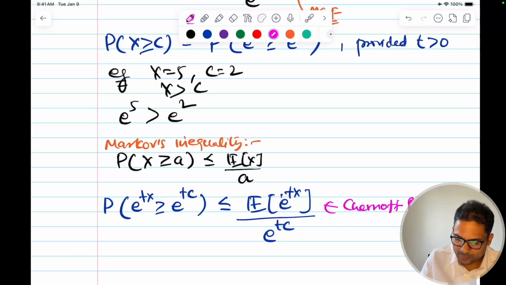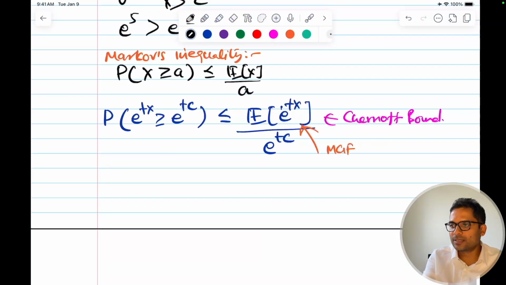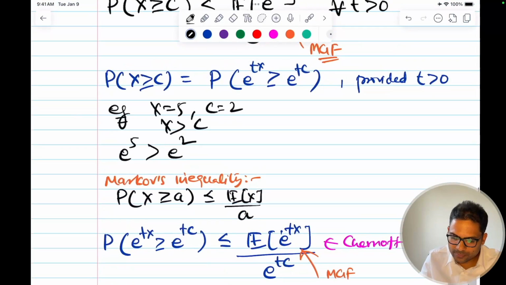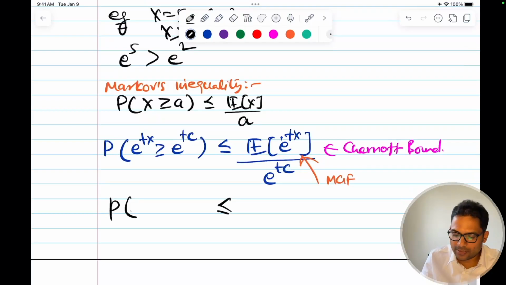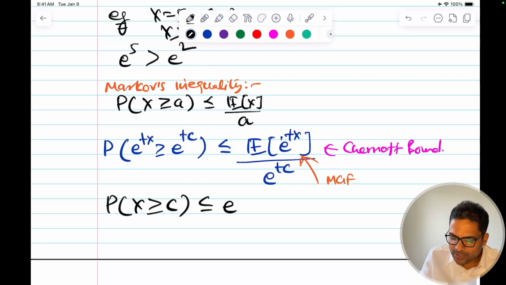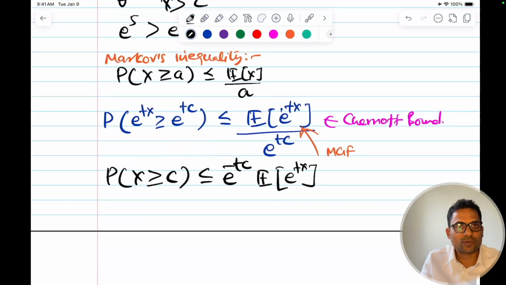and this is nothing but our Chernoff bound, and this is also your MGF, moment generating function. Okay, I hope this is clear. Sometimes it is also written in the short form. This can be written as the probability of x greater than or equal to c is less than or equal to this. This is the intuition for your derivation. You can check the proof. It is written in this concise way without the denominator.